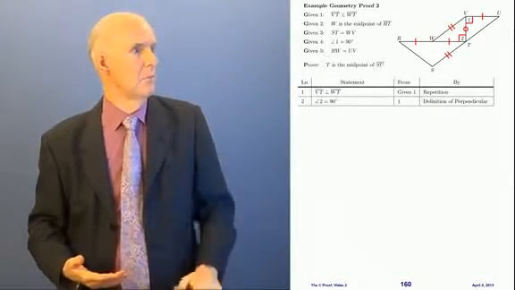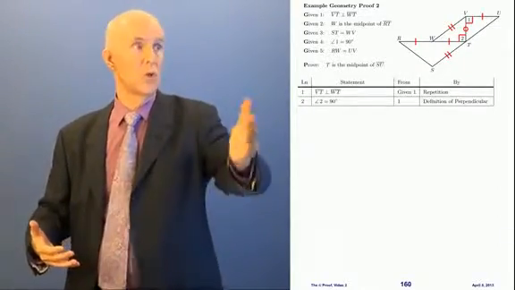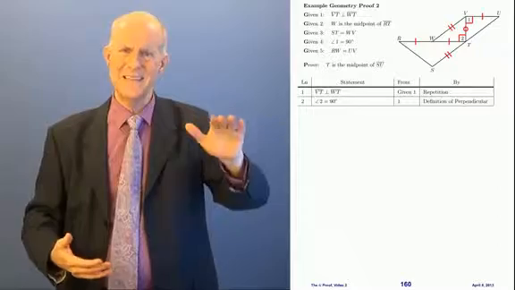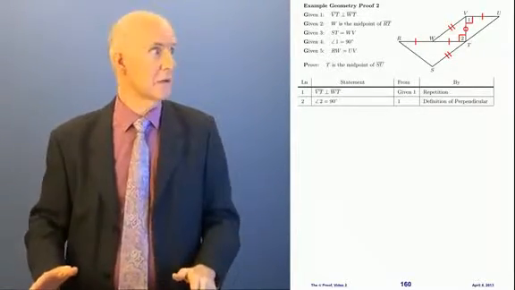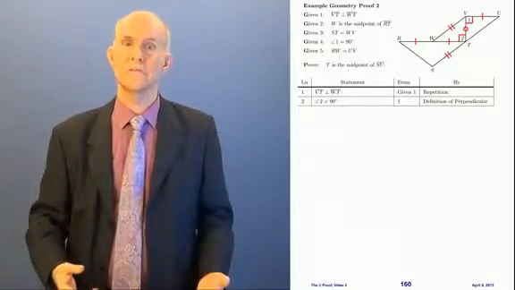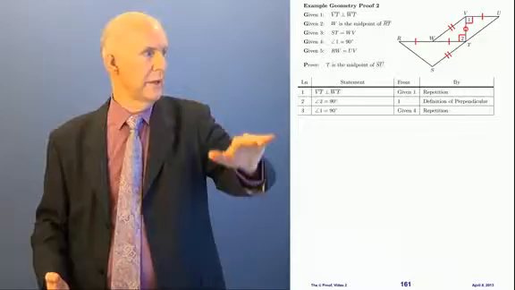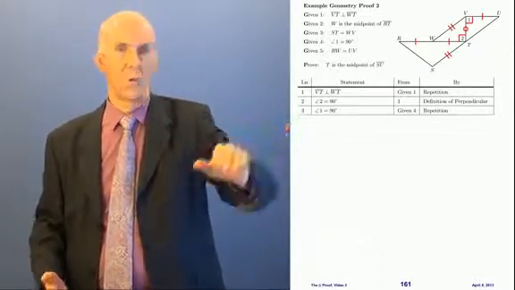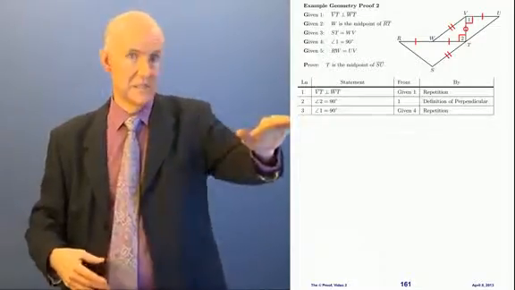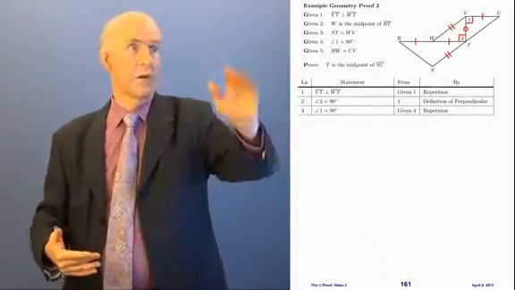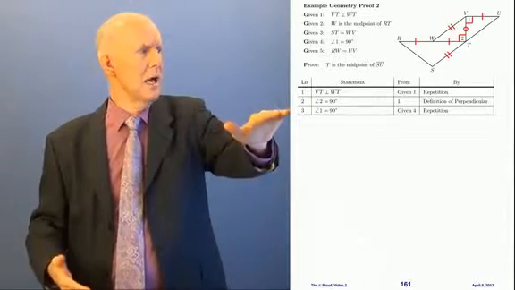All right, now, is this a star? It says angle 2 equals 90. Well, angle 2 is in one of the triangles, but 90 isn't. There's nothing from the other triangle, so no, it doesn't get a star. So how can we make this into a star? Well, we need to use given 4. Let's bring given 4 in, which says angle 1 equals 90. Where's that from? Well, given 4 by repetition. Okay. Is this a star? Once again, no, because although angle 1 is in one of the triangles, 90 isn't.